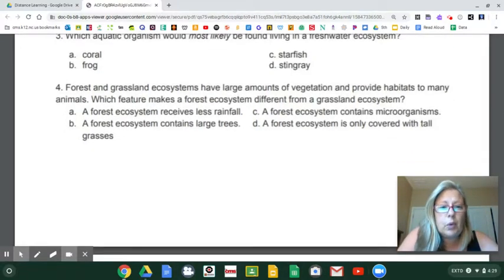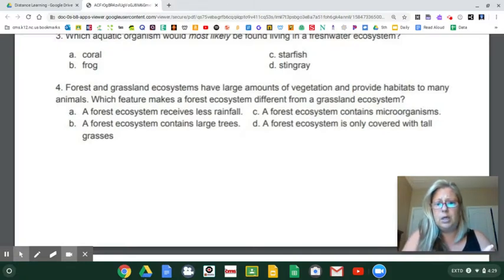Number 4, forest and grassland ecosystems have large amounts of vegetation. That means large amounts of plants, y'all, and provide habitats to many animals. Which feature makes a forest ecosystem different from a grassland ecosystem? Oh, well, forest has more trees. That's kind of duh, right?